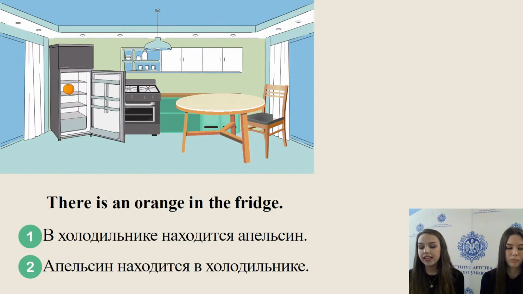Children, now let's play a little more. Choose the correct answer. There is an orange in the fridge. Number 1. В холодильнике находится апельсин. Number 2. Апельсин находится в холодильнике. Choose the correct option and write it in the chat, please. Number 1 or number 2?